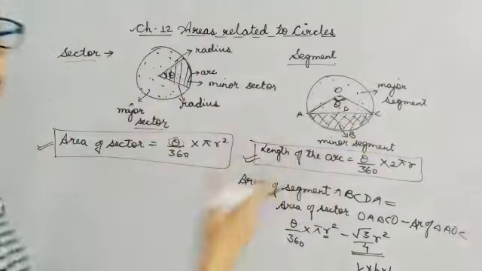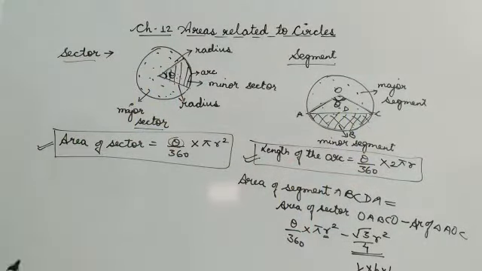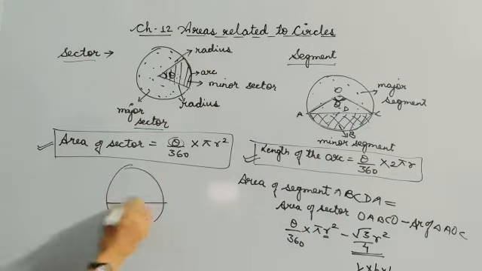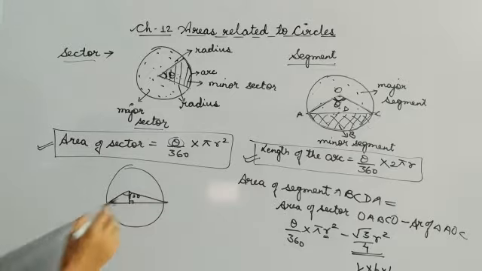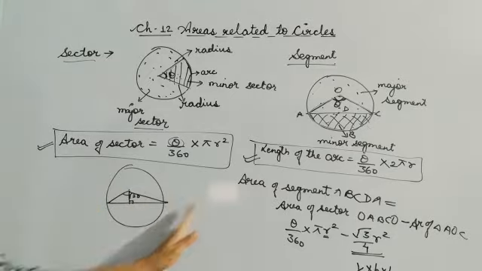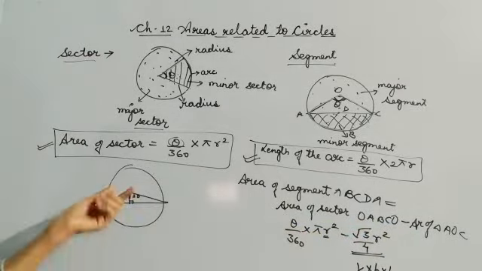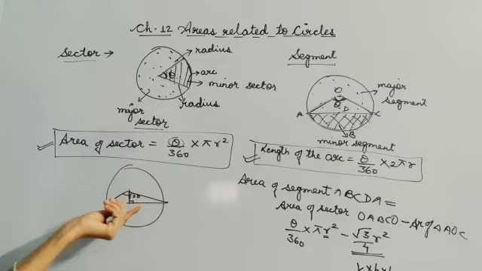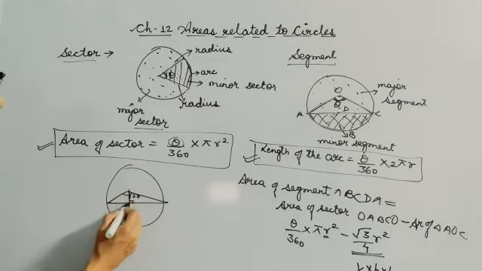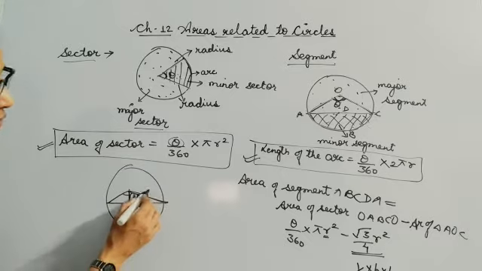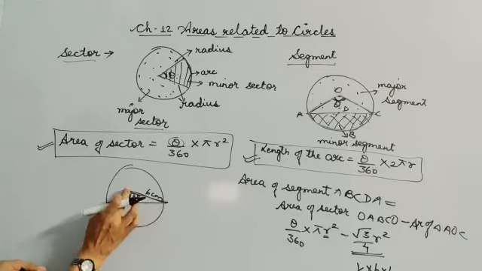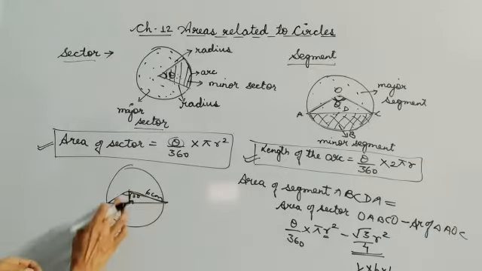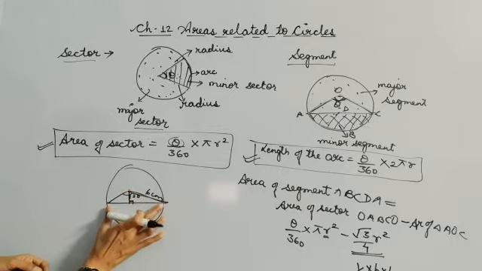But let's suppose this is other than an equilateral and right angle triangle, then what do you have to do? Let's suppose the angle given to you is 120 degrees. Then you need to put a perpendicular over here. The radius will be given to you. I am just telling how you can find the area of triangle AOC when it is not a right angle triangle and not an equilateral triangle. So you drop a perpendicular here, and the radius will be given to you. Let's suppose it is given as 6 centimeter. To find this length, you drop this perpendicular, and this perpendicular will divide this chord into two equal halves.